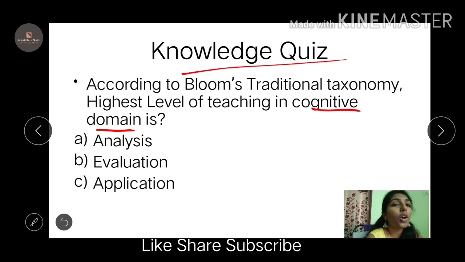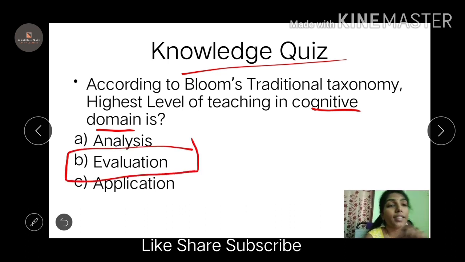It is evaluation. As I said, this point has been covered with the picture. So you have to remember this is evaluation. Where you evaluate is the highest category. After doing, you apply it. After applying, what is the judgment, whether it has been correctly given, or you check for the evaluation. So the highest cognitive domain is evaluation, right?